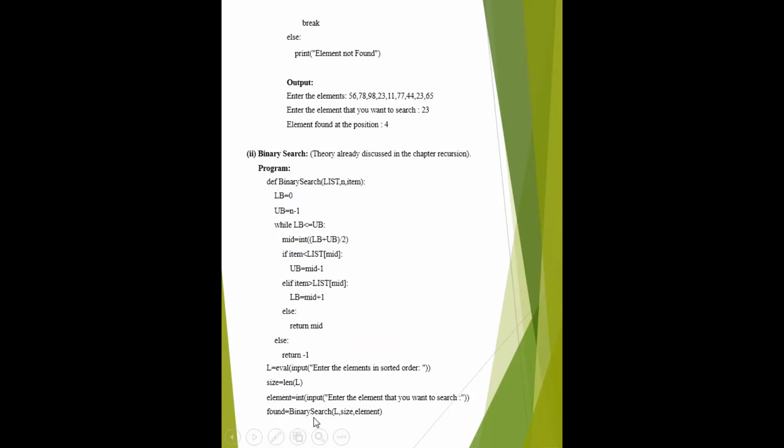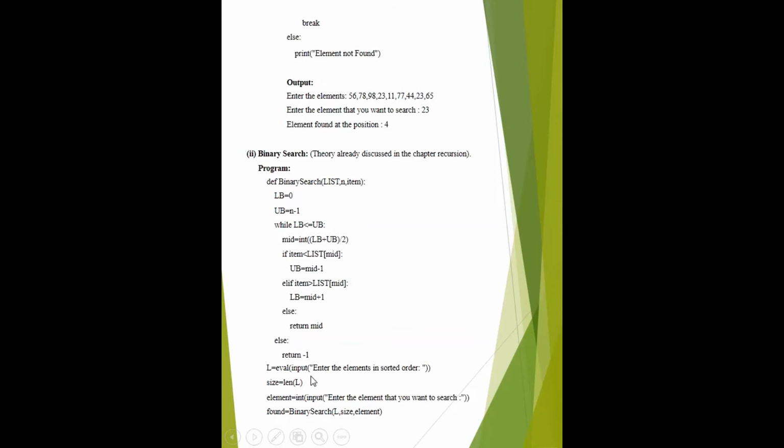The binary function needs 3 parameters: first the list, second the size of the list, and the third parameter is the element you want to search. This is a user defined function, which can be made with the help of def, then the function name and the parameters. This is the colon. Colon shows the block of this function.